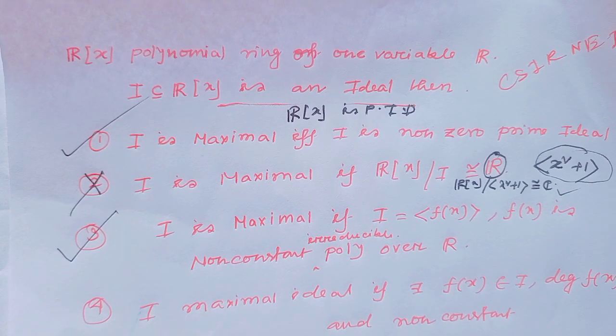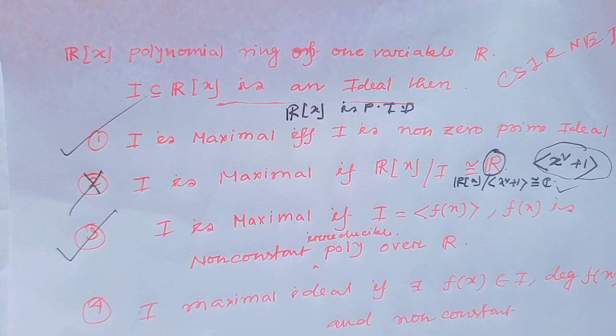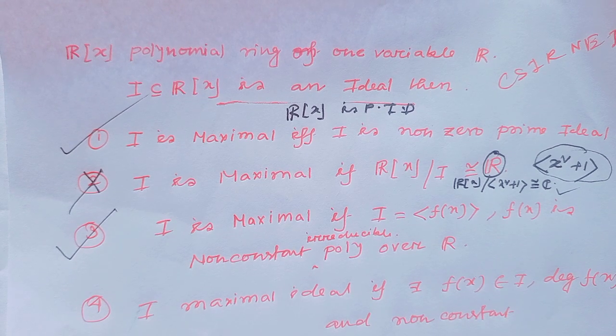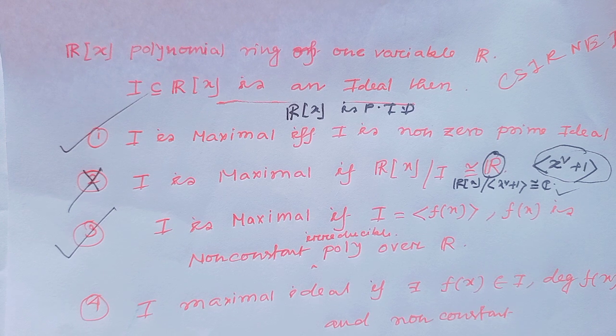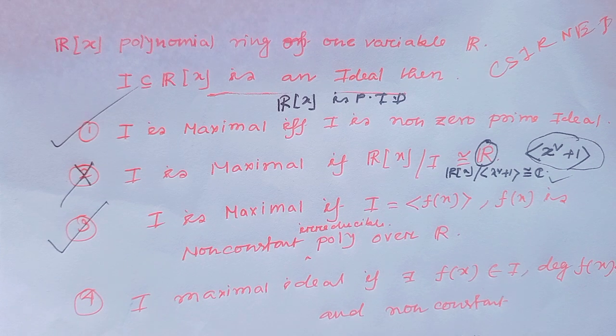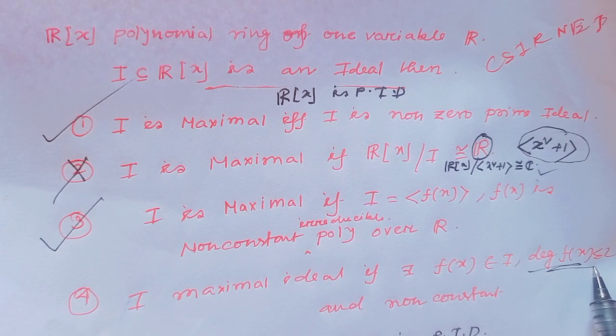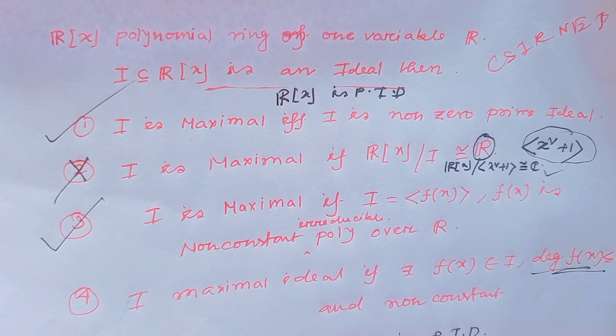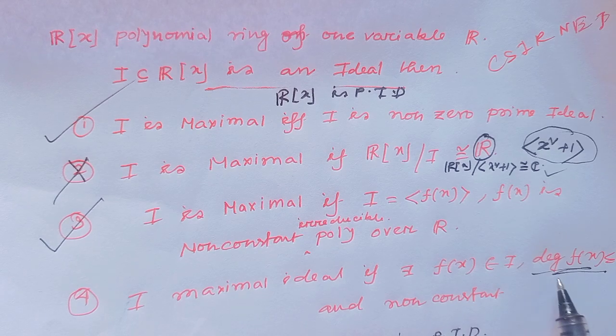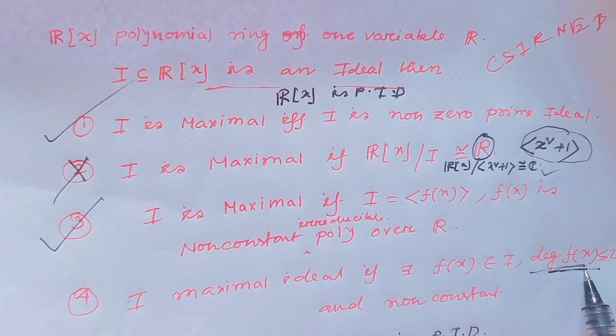Option 4: I is a maximal ideal if there exists fx such that degree of fx is less than or equal to 2. I have seen that in Rx, when degree of fx is strictly greater than 2, then it is always a reducible polynomial in R. Since here the degree of fx is less than or equal to 2, in Rx this type of polynomial is always an irreducible polynomial.